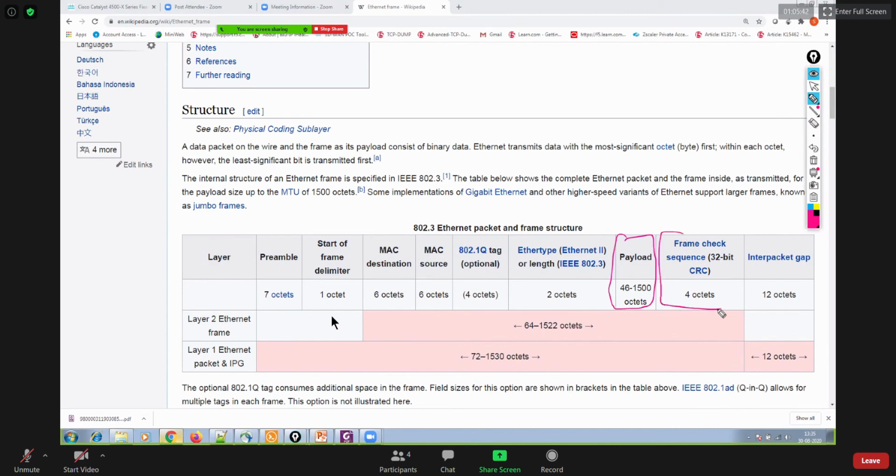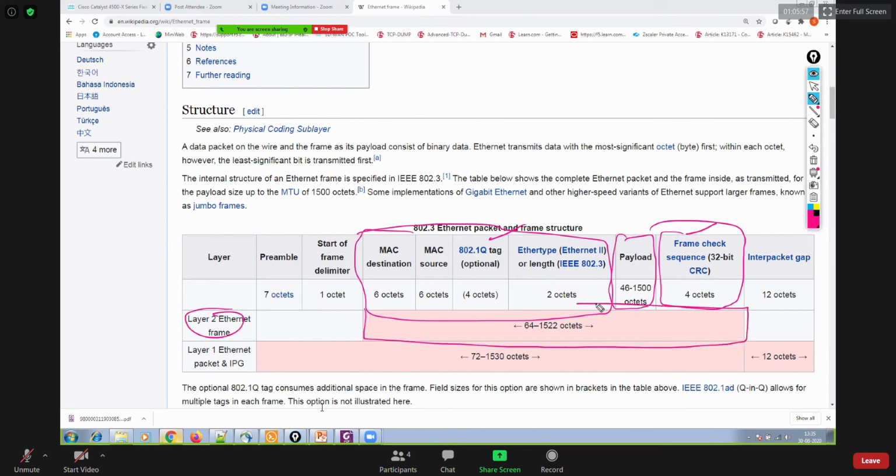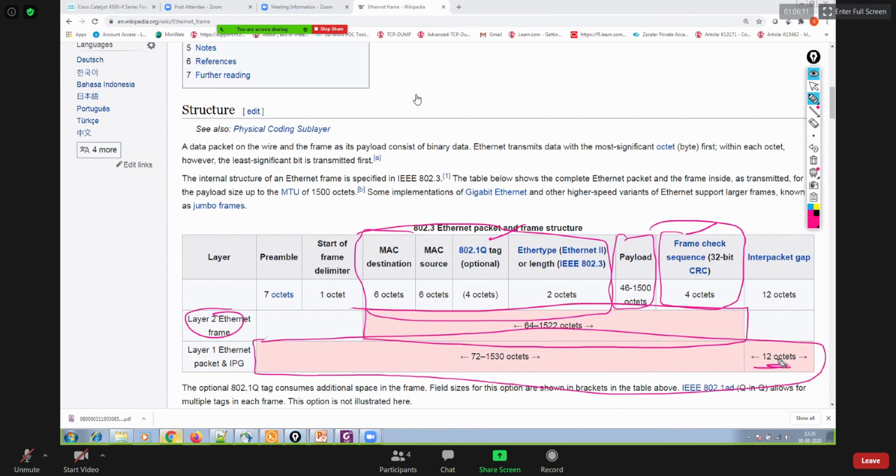So this is your trailer, which is FCS, also known as CRC, and then you have source MAC, destination MAC, and like that, the Ethernet header. This is the layer 2 Ethernet frame. The layer 2 Ethernet frame will contain this whole information, and the layer 1 frame will contain this whole information, including preamble and interpacket gap. The interpacket gap must be 12 octets, which means 12 bytes. So the minimum gap between two packets would be 12 bytes.